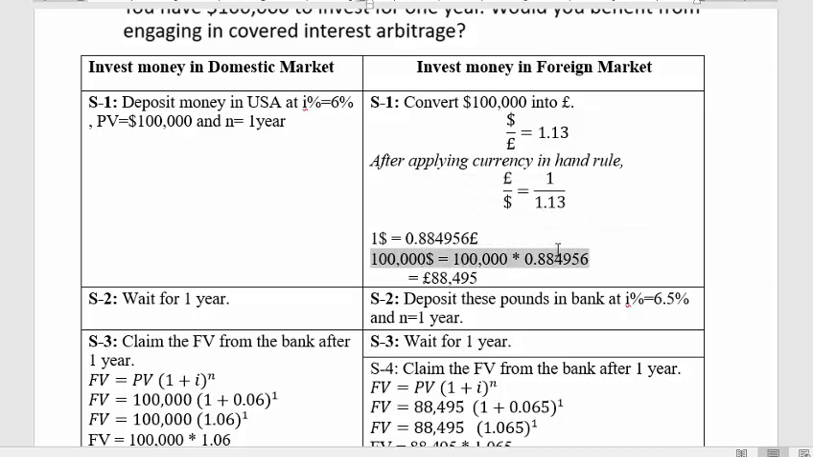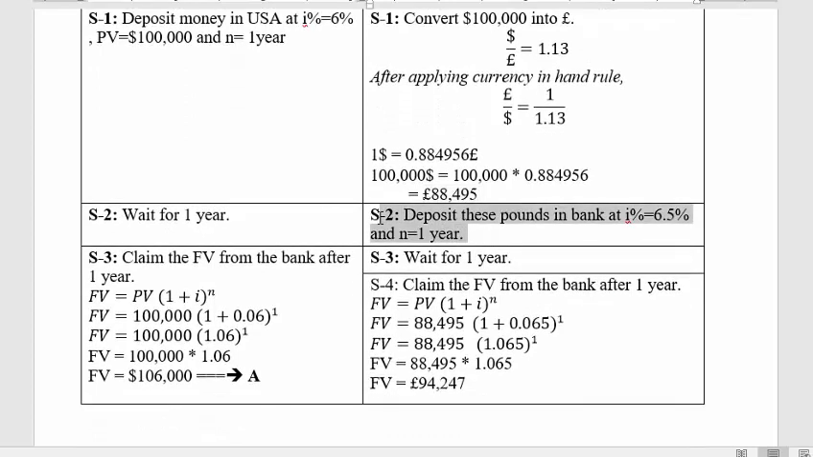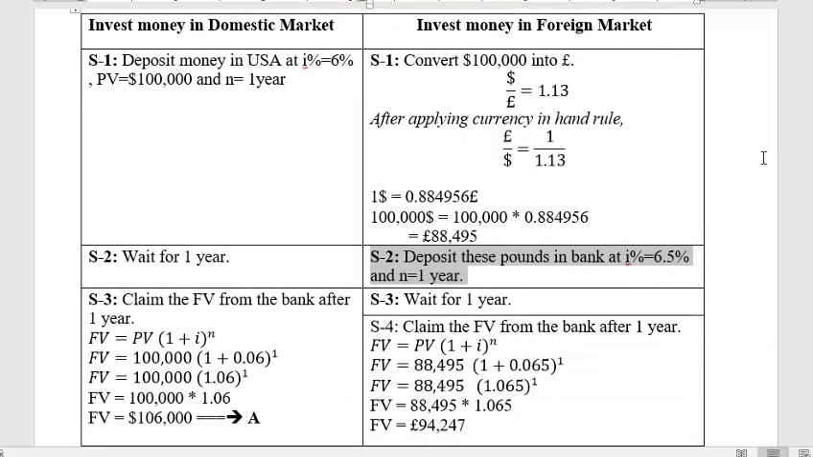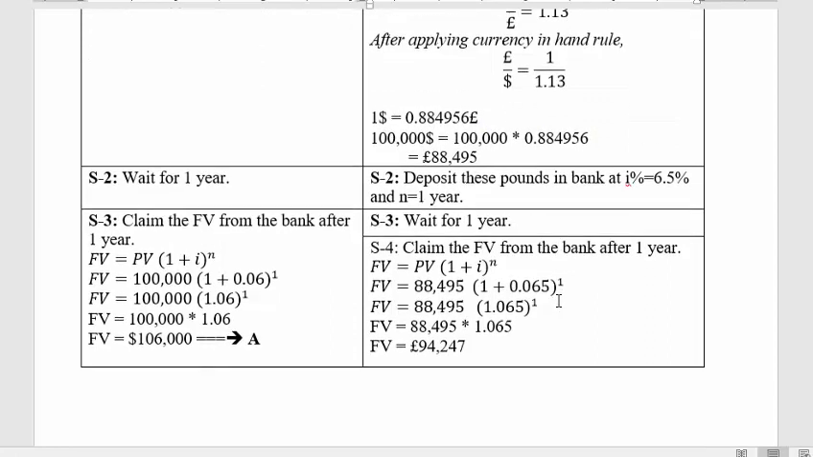$100,000 would be equal to quantity multiplied by the rate, which means $100,000 is equal to 88,495 pounds. Once I get the pound, then I will deposit this pound into a bank, which offers me 6.5% interest rate. The deposit will be made for 1 year, and the present value will be 88,495 pounds, the one that we got from the money exchange company or the bank.